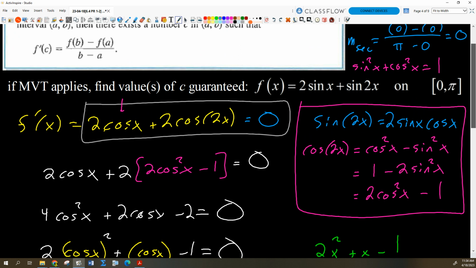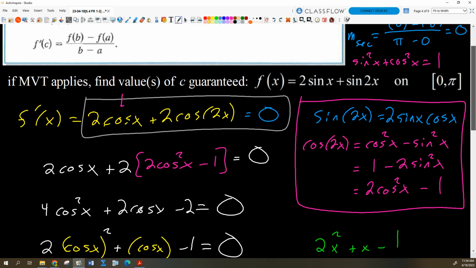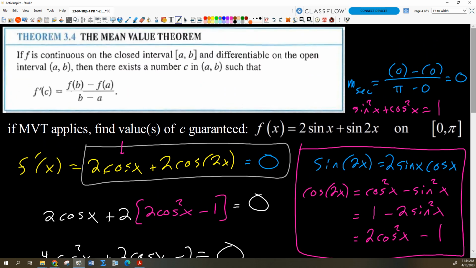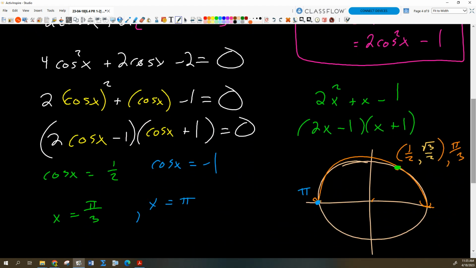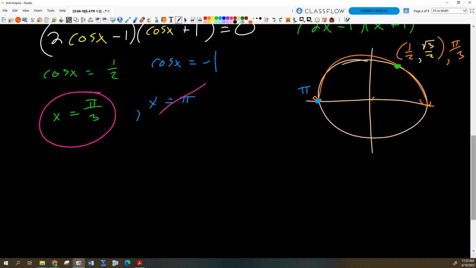Only one of them gets included, but why? One's an endpoint, right? And what's the mean value theorem say? Then there exists a number c in the open interval, between the endpoints. Pi is an endpoint, and so that is not one of the values of c that's guaranteed. It's incidental. So we exclude that one, and our only solution is that guy right there. So I guess we'd call that c. C equals pi thirds. Okay, make sense?